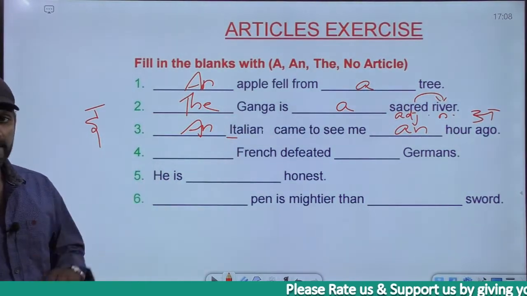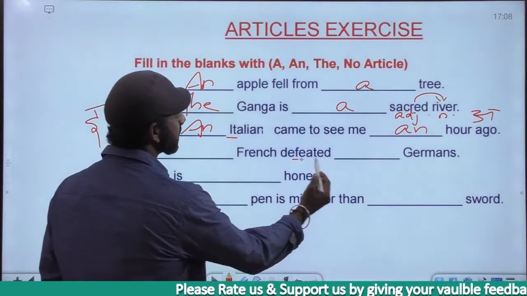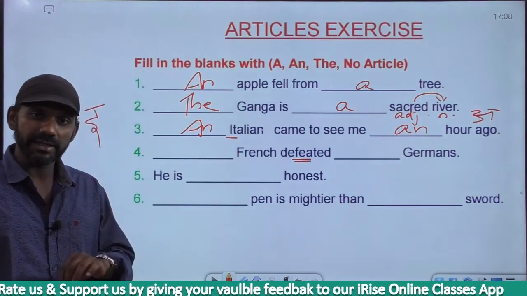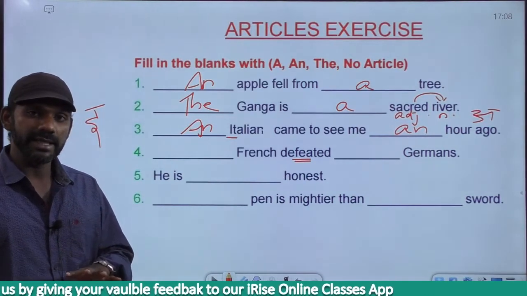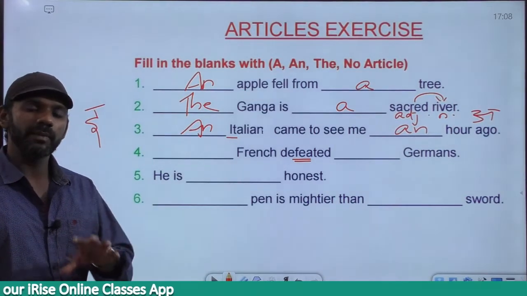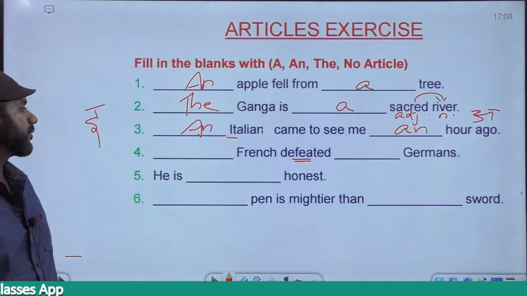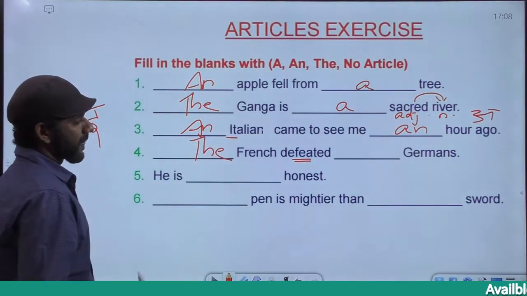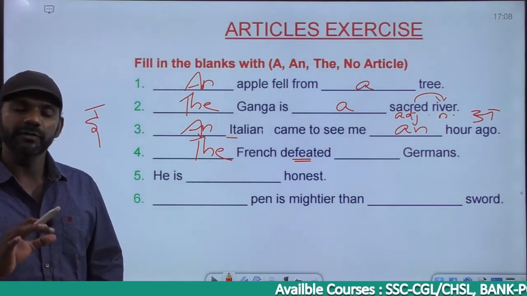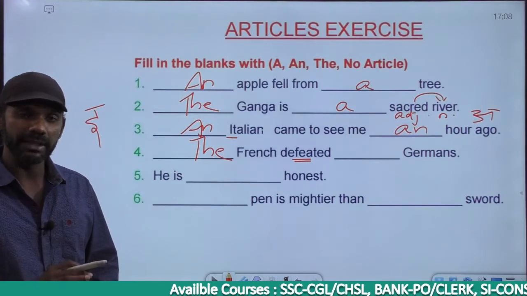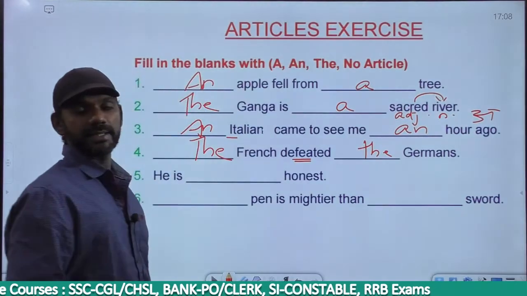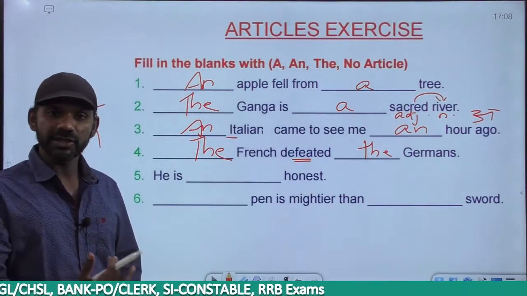Now in this sentence, understand the meaning. Dash French defeated dash Germans. Are we talking about the language French or the people of France? We are not talking about the language French, because the language French cannot defeat. So we are talking about the people of France, in the sense the French. French is the language of France. The French means the people of France. I told you, if you add "the" in front of the language, it becomes a people. So the French defeated the Germans.